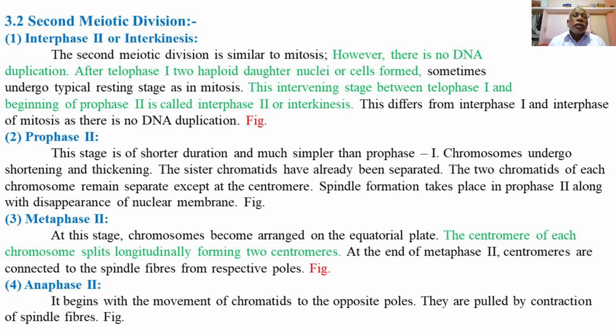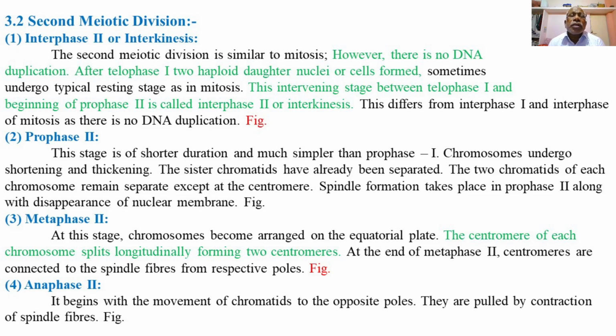Sometimes the process of cell division undergoes a typical resting stage as in mitosis. This intervening or resting stage between telophase 1 and the beginning of prophase second is called interphase second or interkinesis.